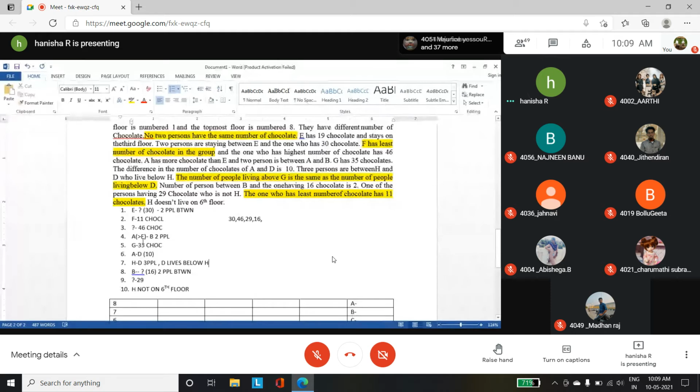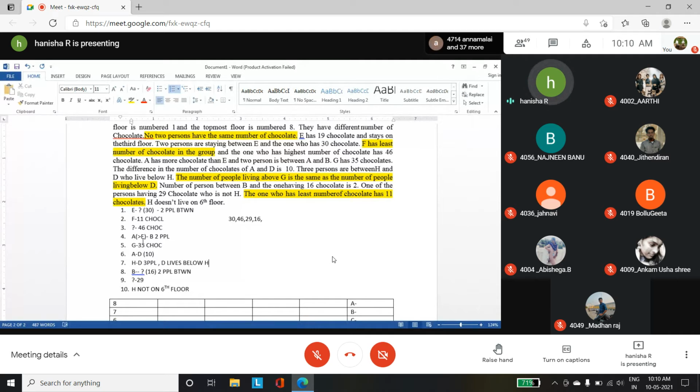Next, G has 35 chocolates. The difference between the number of chocolates of A and D is 10. 3 persons are between H and D, who lives below H. The number of people living above G is the same as the number of people living below D. The number of persons between B and the one having 16 chocolates is 2.